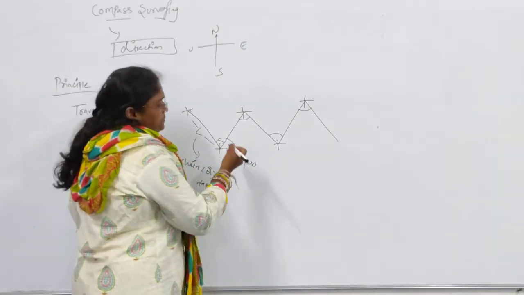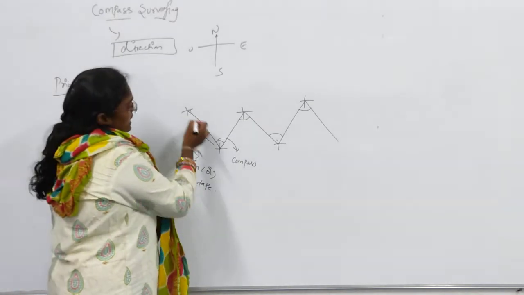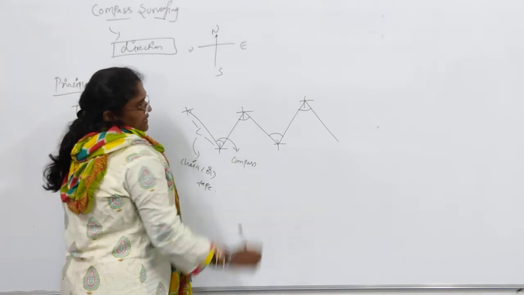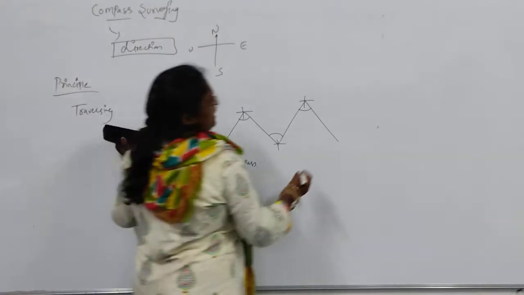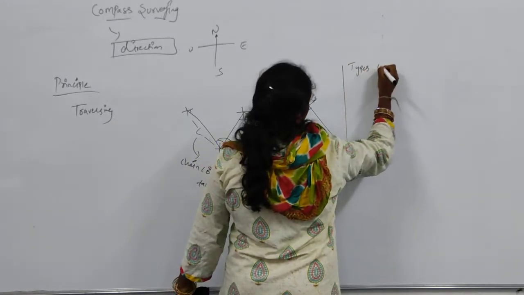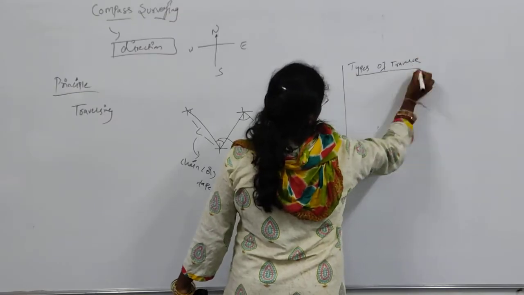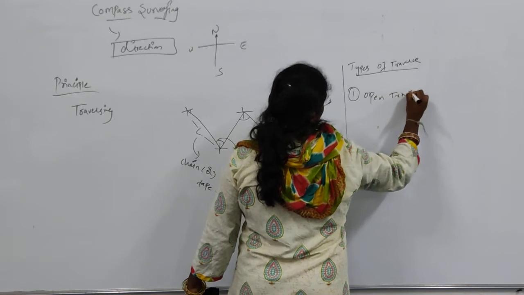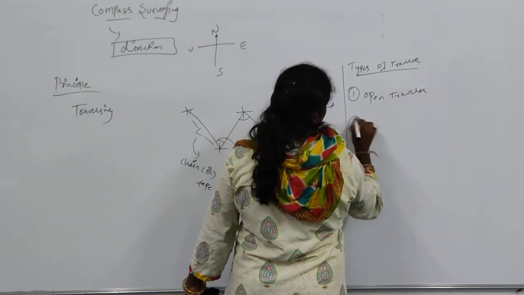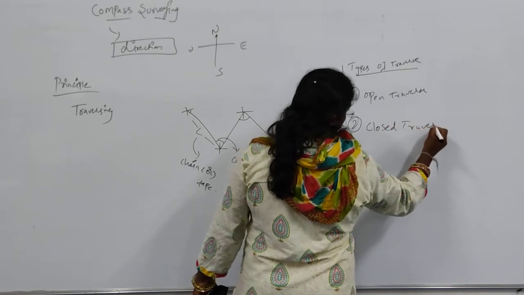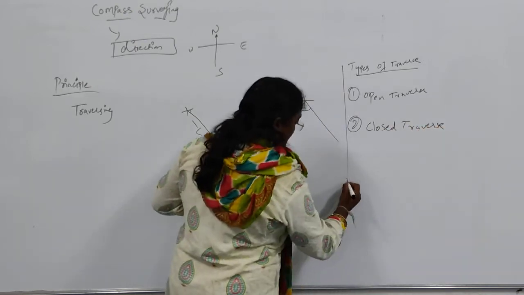A series of connecting lines here means this is one line which is connected to another in a different direction, and this is another line connected in another direction. How many types of traverse do we have? We have different types of traverse. First is the open traverse, and second is the closed traverse.